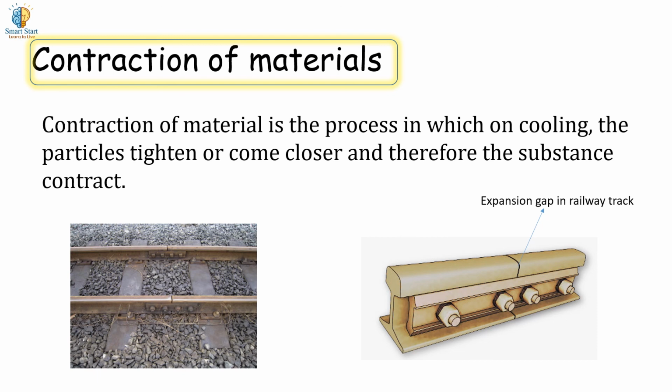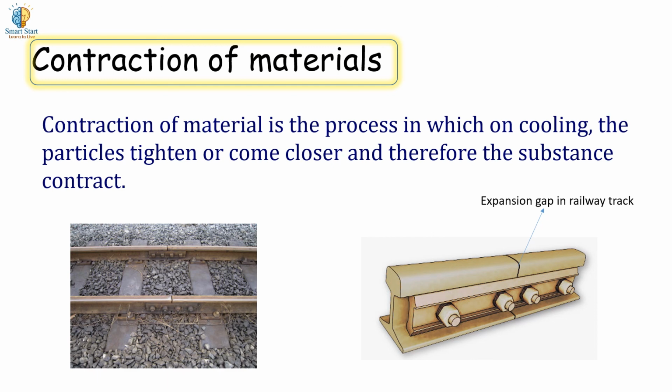One more property some materials show is contraction of material. Contraction of material is the process in which cooling of material tightens the particles or brings them closer, and therefore the substance contracts or shrinks. That means on heating, material expands and on cooling it shrinks.